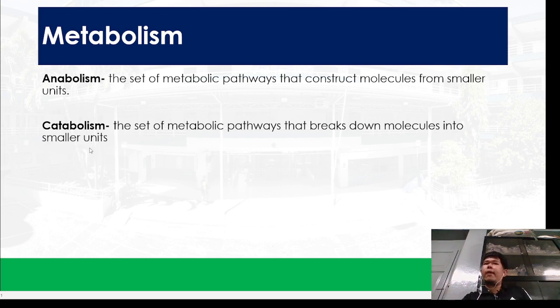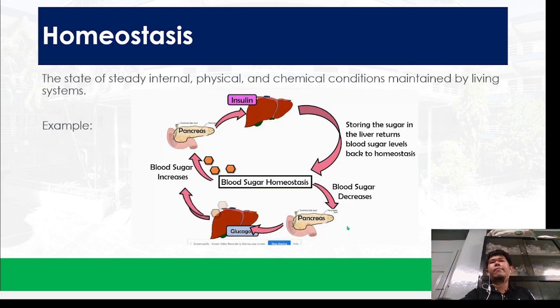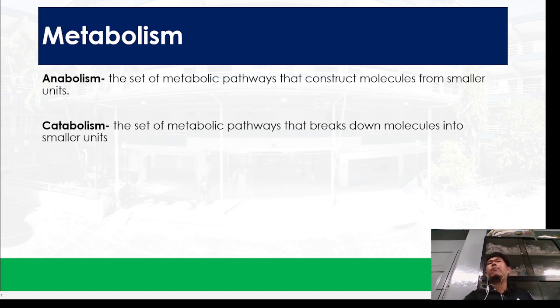Kapag catabolism na, what happens here is that, sa example na to kanina sa homeostasis, sa catabolism, katong ato ang glycogen, which was stored in the liver, will be broken down by glucagon to become glucose na naman. So that's kind of catabolism. So as simple as chewing your food is already a form of catabolism. Okay? So daghan pa yung mga examples about it. So we can learn them as we go on our course.